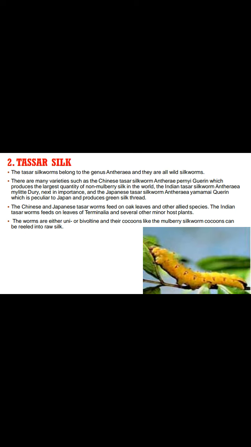Tassar silkworm is polyphagous. Polyphagous means it feeds on many plants. The Tassar moth is a large insect. Female is larger than male.